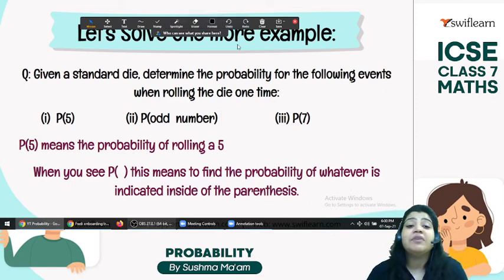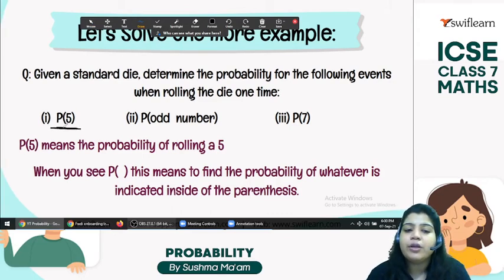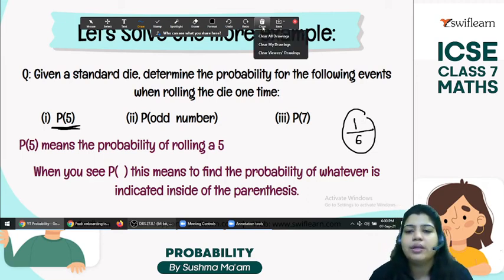So the question: given a standard die, determine the probability of the following event when rolling the die one time. Probability of getting 5. So it means the probability of rolling a 5. This means to find the probability of whatever is indicated inside the parenthesis. So 5, how many times? 1 time. And the total number of outcomes is 6. 1 by 6. I'll show you the full answer in detail.